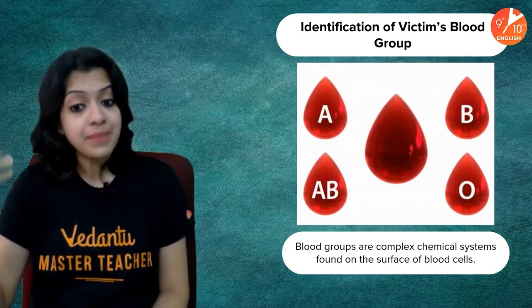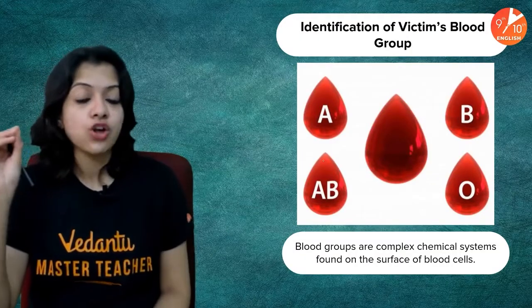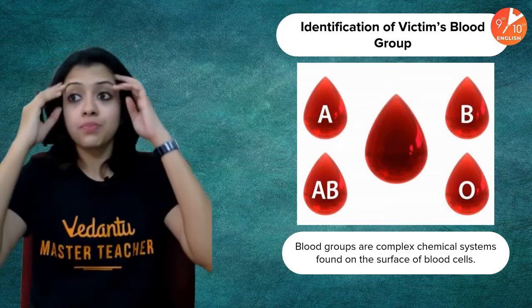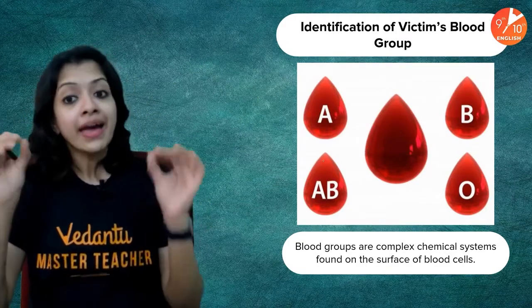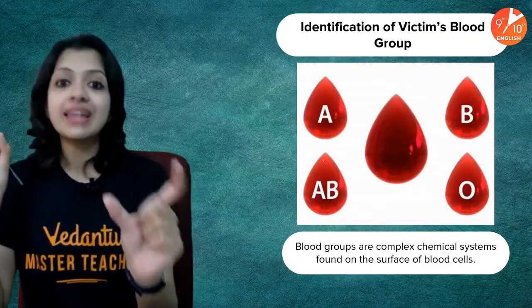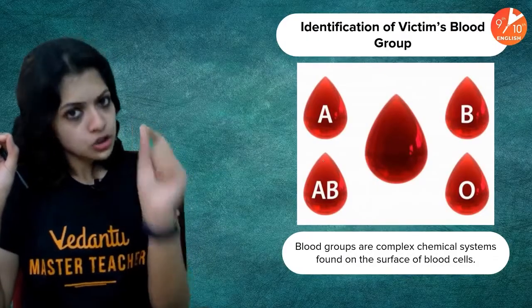They are complex chemical systems found on the surface of blood cells. We keep talking about blood group. What is your blood group? Even in a driver's driving license, ideally the blood group should be mentioned.